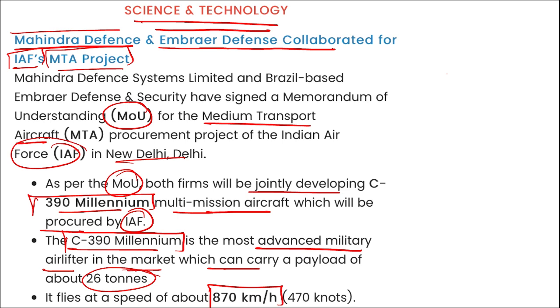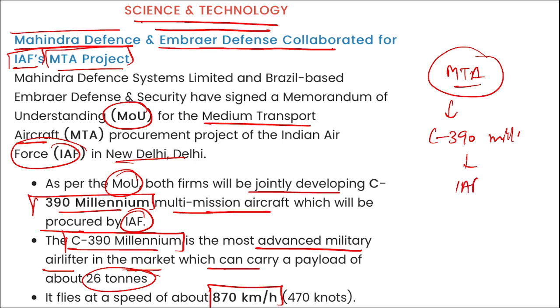Correct. So in order to develop this MTA, that is medium transport aircraft, what is this? This is the C-390 Millennium. This will be for the Indian Air Force. It will be developed by Mahindra Defence and Embraer Defence together. This particular aircraft, that is medium transport aircraft, can carry up to 26 tons of payload, and it has a speed of 870 km per hour.